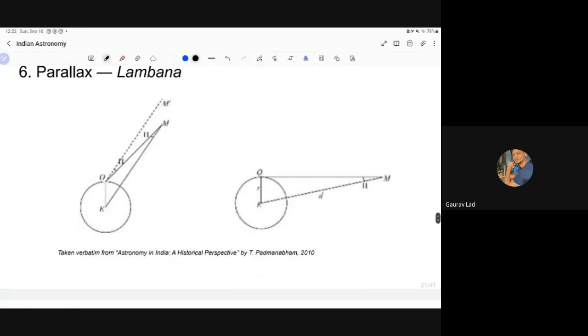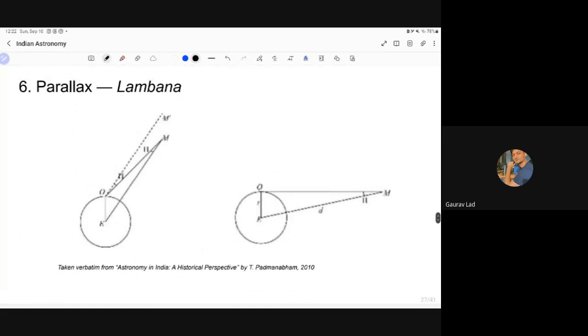This is something that I want to discuss. So parallax. This is quite interesting. You can do this experiment on your own. Close your left eye, keep your right eye open, and point your finger towards some star in the sky. Then open your left eye and close your right eye. You'll see that your finger has moved and it's no longer pointing at that star. This error is called lambana, parallax error.